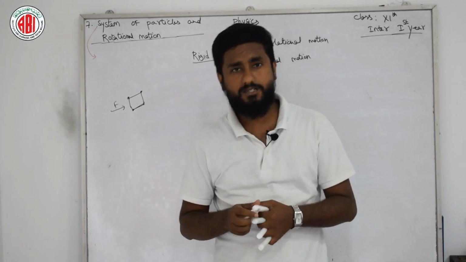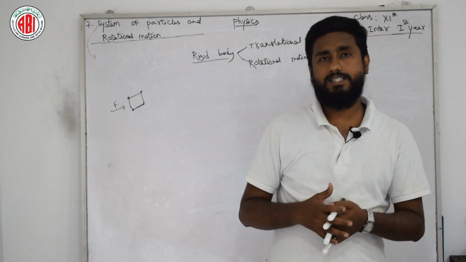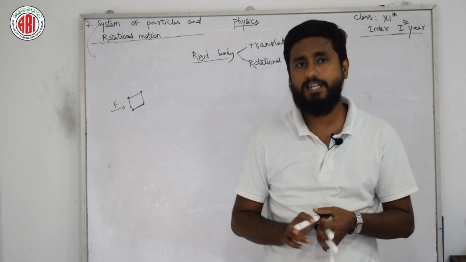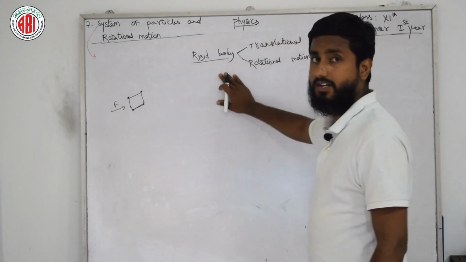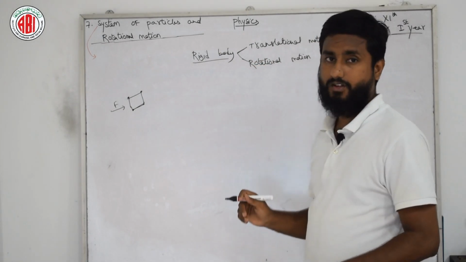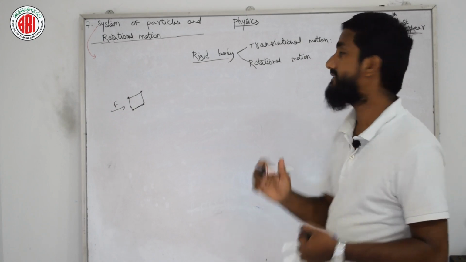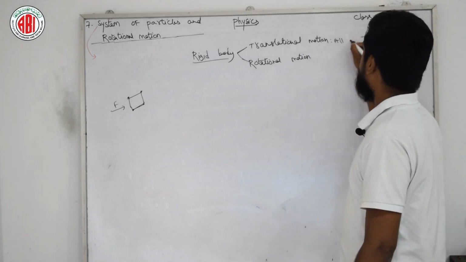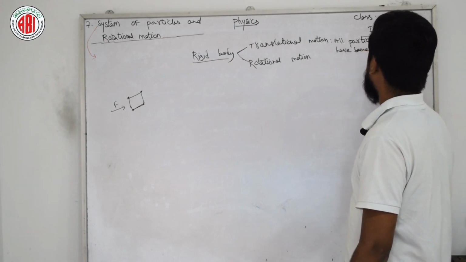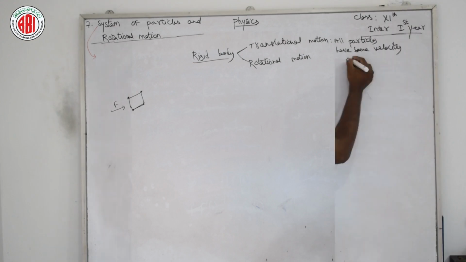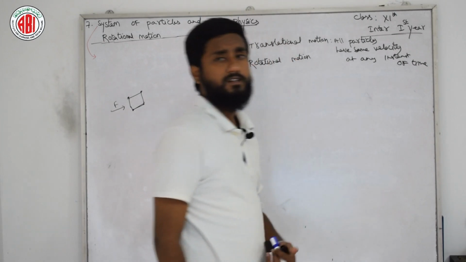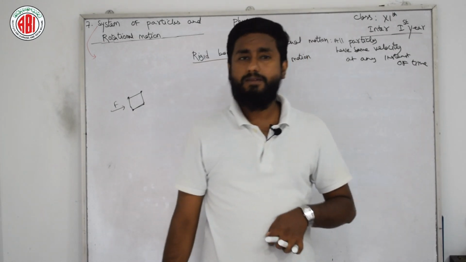If the rigid body is in pure translational motion, all the particles of the body have the same velocity at any instant. That means the velocity of the particles does not change at any instant of time. Whatever time you pick, all the particles' velocity remains the same.